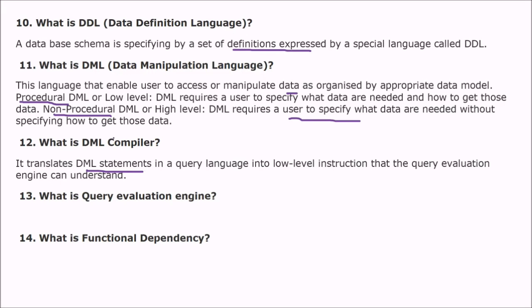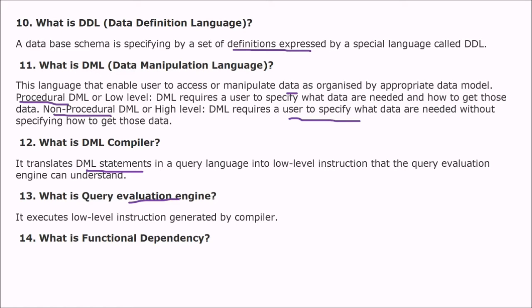What is the query evaluation engine? It executes these low-level instructions which are generated by your DML compiler. First you have DML statements, then they are converted by the DML compiler to low-level instructions. Then these low-level instructions are taken by the query evaluation engine, and the converted low-level instructions are executed by this query evaluation engine.